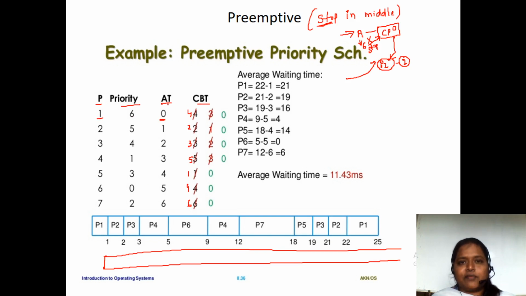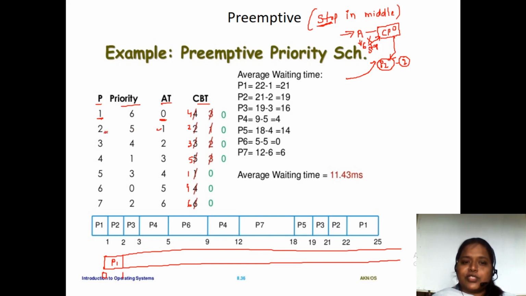At that time 0, did any other process come into the queue? No. So what do we have to do? Compulsorily we have to give the chance to the P1 process only, because at the 0th millisecond only the P1 process is in the queue. So at the 0th millisecond we give the chance to P1. P1 executes till 1 millisecond. At 1 millisecond we have to check whether any other process came or not. At 1 millisecond the P2 process came.